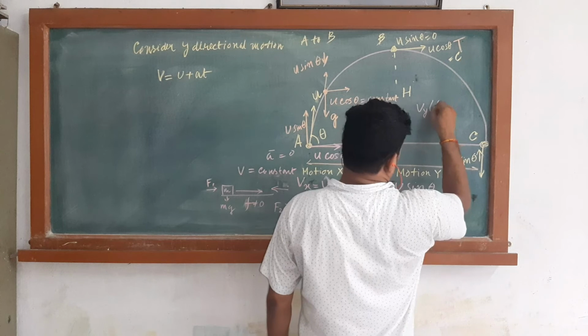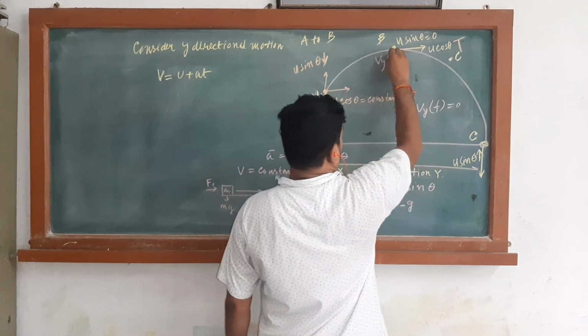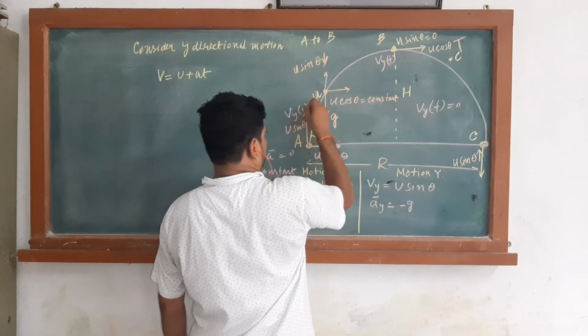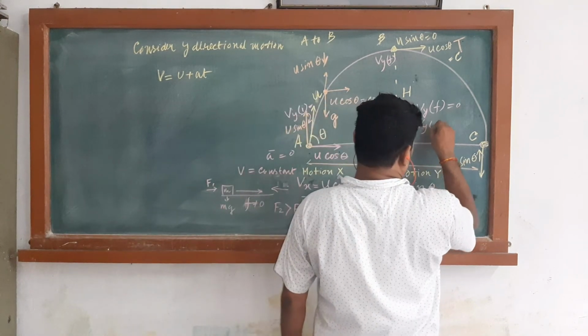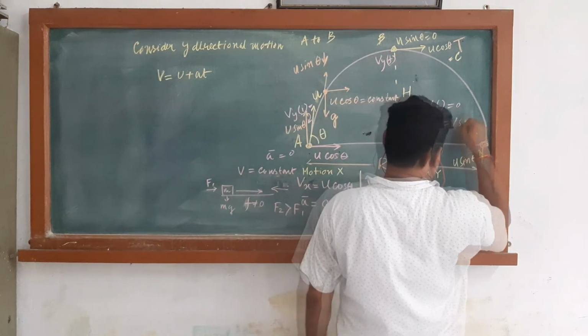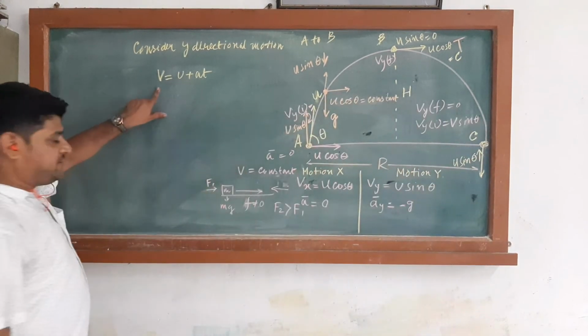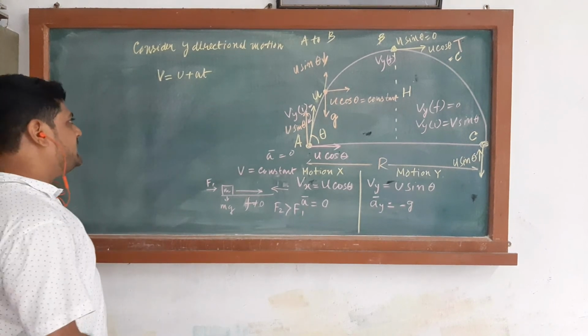Vy final is equal to 0. This is called Vy final, and Vy initial is V sin theta. So here V is equal to U plus AT, where V is the final velocity, U is the initial velocity, A is the acceleration, and T is the time.